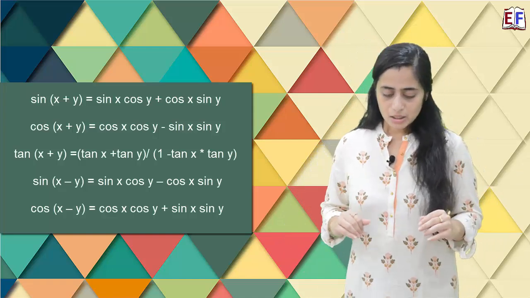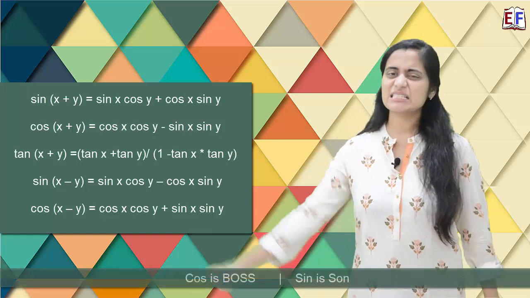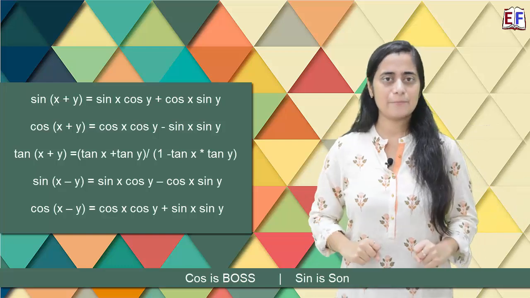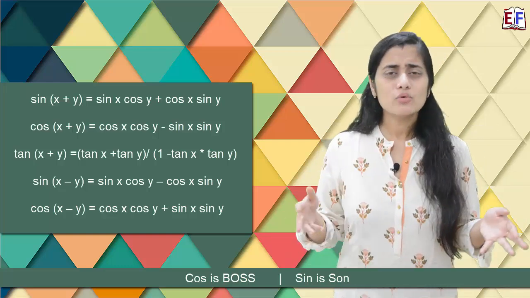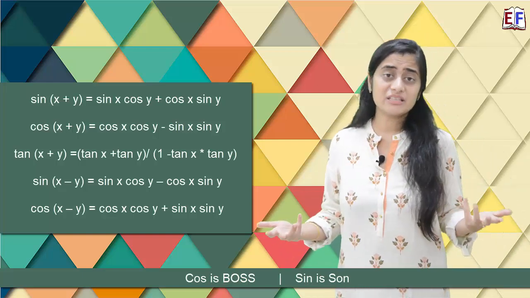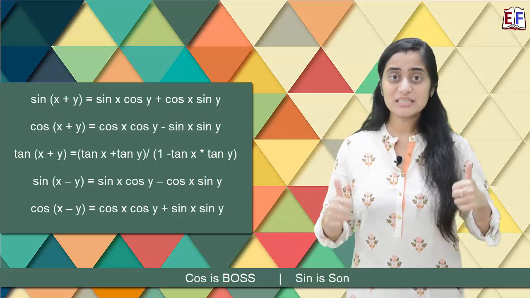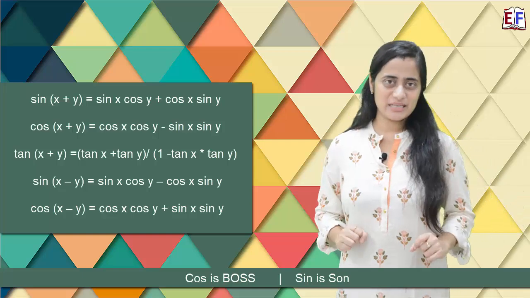Let's see. So it's like a story. The memory tip is like a story. So cos is the boss who has all the power, who feels that he can do everything. Sine is the son, the little son who feels that he might not be able to do everything and he always wants to be with the boss. So with this son and boss story, we will create a great memory tip.